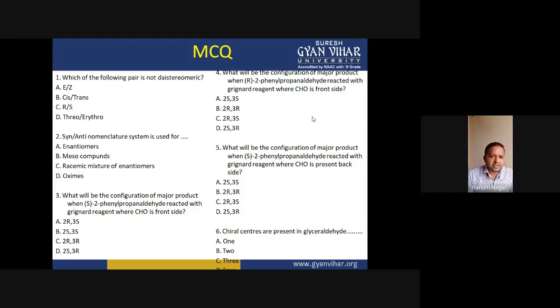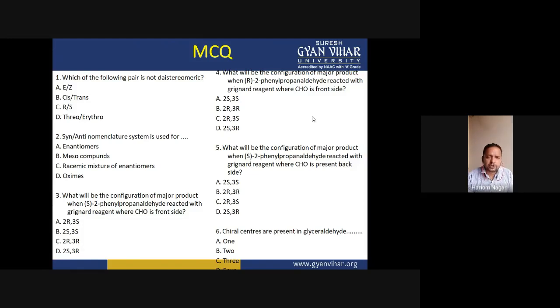And the cis and anti nomenclature system is used for what? Actually, the cis and anti nomenclature system is used for diastereomers. For diastereomers. And also for the oximes actually, because oximes are also diastereomers.